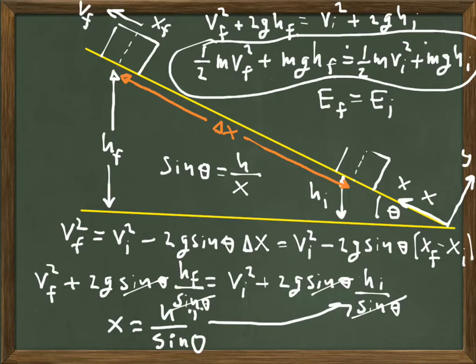In this kind of system, a block sliding up an incline, the mechanical energy, one more time, is the same at any given two points on that incline. The sum of the kinetic energy and the potential energy remains constant as the block is either going up the incline or sliding down the incline. As long as there is no friction, we have the mechanical energy being conserved throughout the motion.